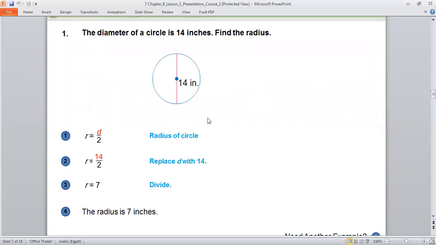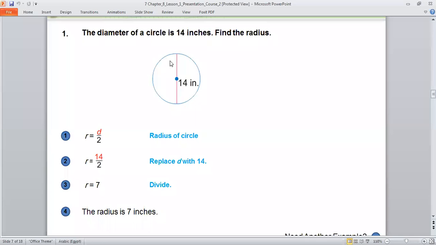Okay, look with me. If we look at the red line, all of this red line, Faisal, we call the diameter. Again, Faisal, from here to here, all of this line, I call the diameter. You can see that?